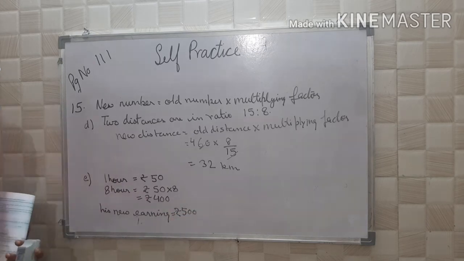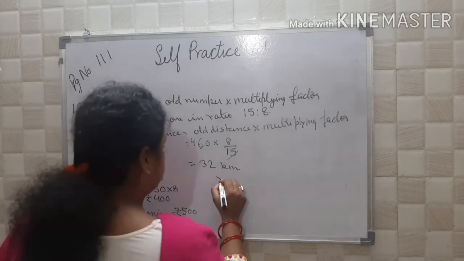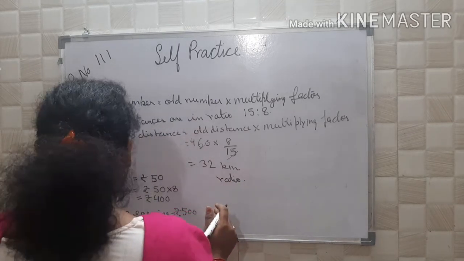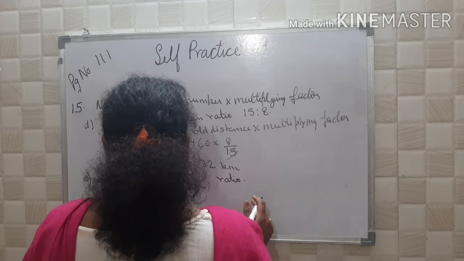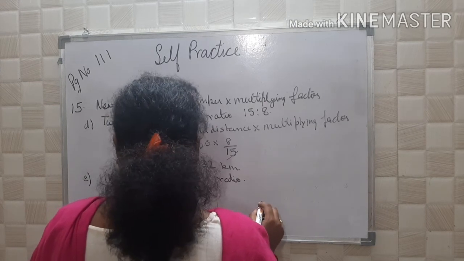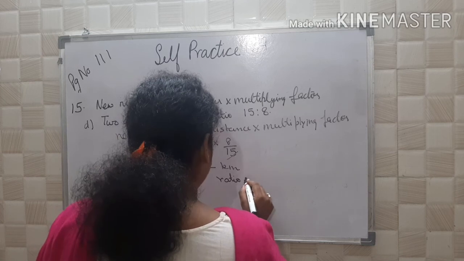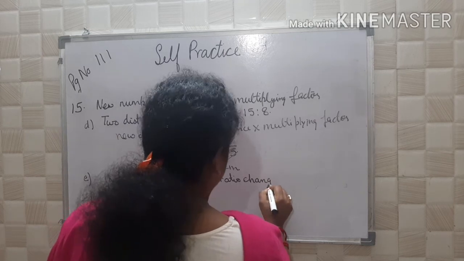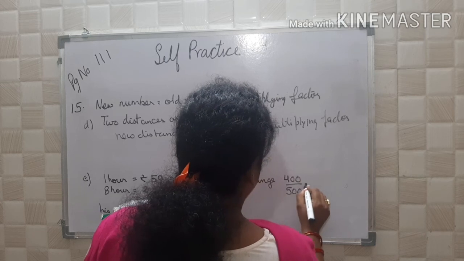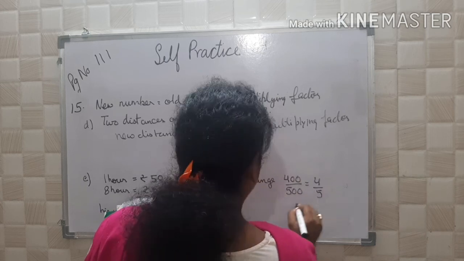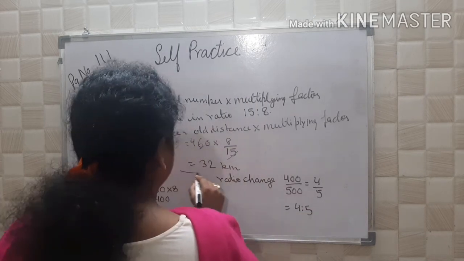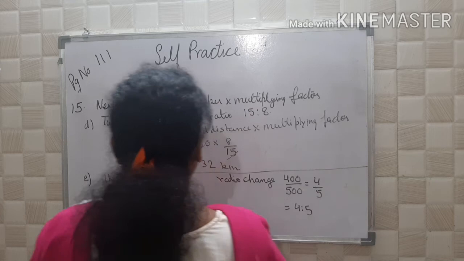So what is the change in ratio? Ratio change is 400 upon 500, that is equal to 4 upon 5, so equal to 4 is to 5. So the change in ratio is equal to 4 is to 5.